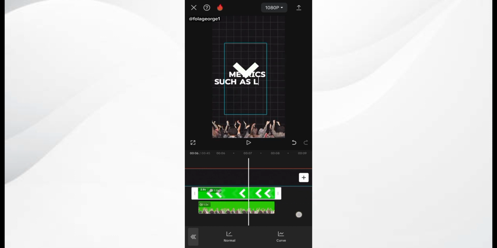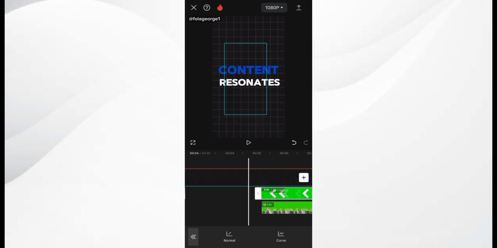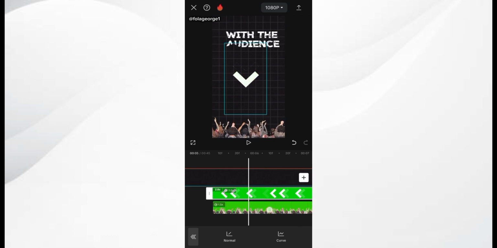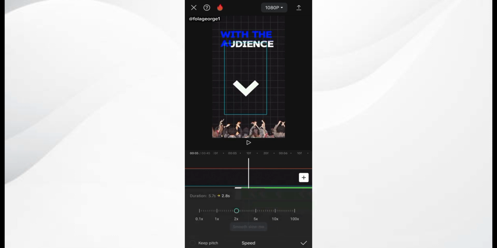Alright, so I'm going to be making a few adjustments. Resonates with the audience. Okay, I feel I should increase the speed of the arrow to say 3.5, or just do what is best for you. Do what you love to do.